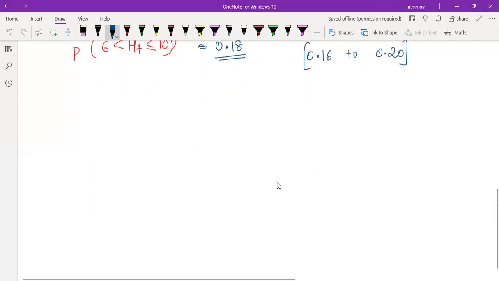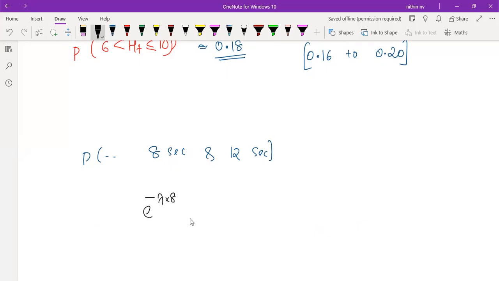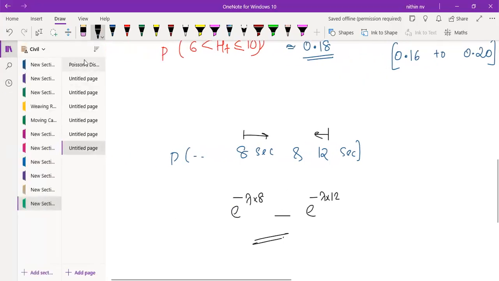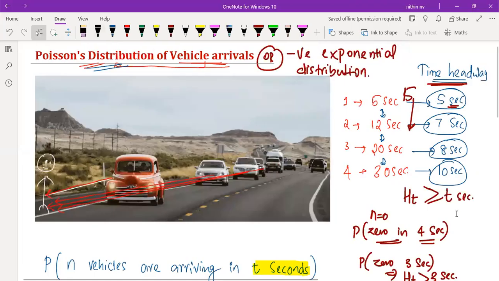Got it, guys? So any question, if they are asking what is the probability that the time headway is between, let's say, 8 seconds and 12 seconds, you just calculate lambda and directly put e raised to minus lambda into 8 minus e raised to minus lambda into 12. Between any times like that, if they are asking, directly you can keep it like this from next time onwards. That's it. These are the different types of questions which can be asked in the Poisson distribution concept. I hope you got the concept, and I hope you also got the confidence to attend whatever question they are going to ask in the exam.